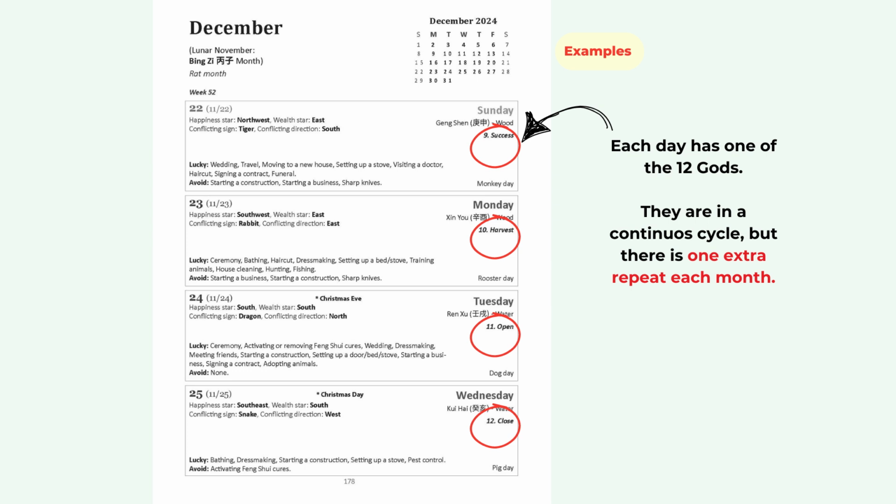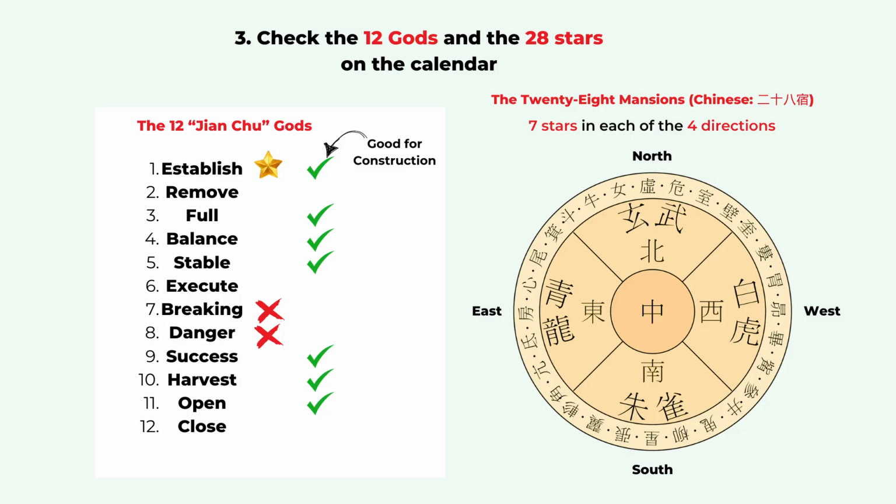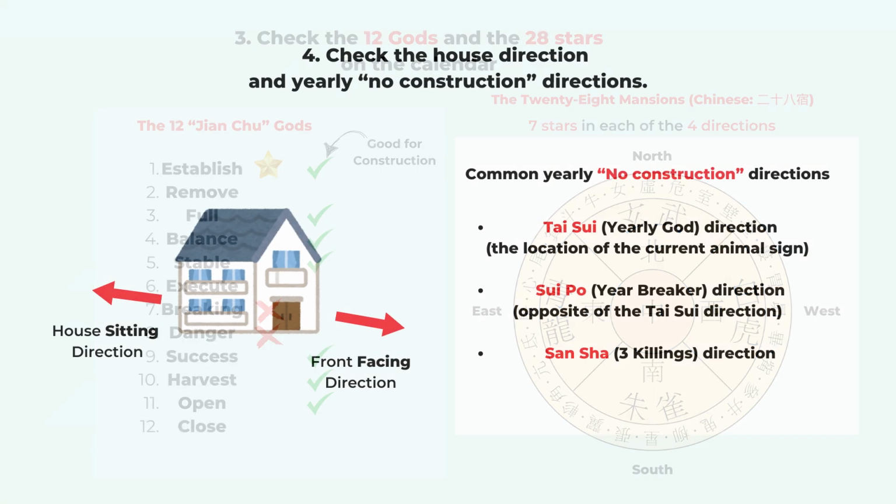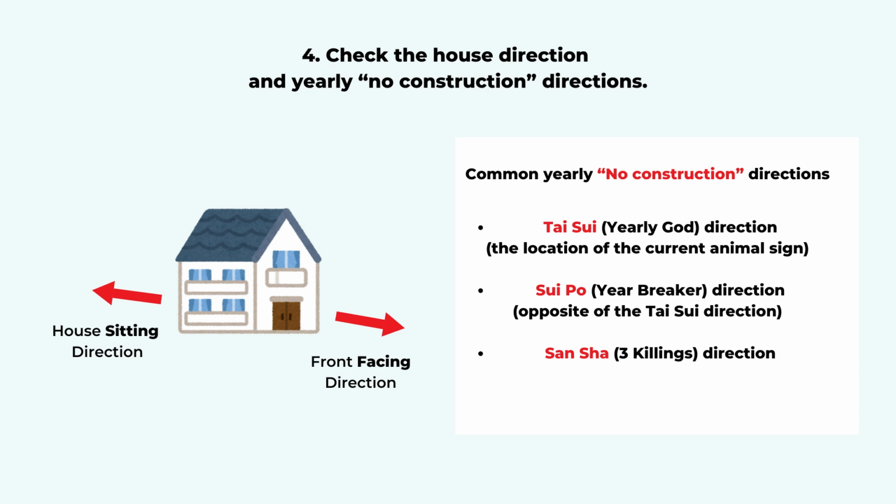So the starting of the 12 god cycle will match the energy of the month. Because the 28 stars are more complicated, I didn't put them in the book. But if you're interested, you can Google it or let me know so I can add it in the next year's Feng Shui calendar.